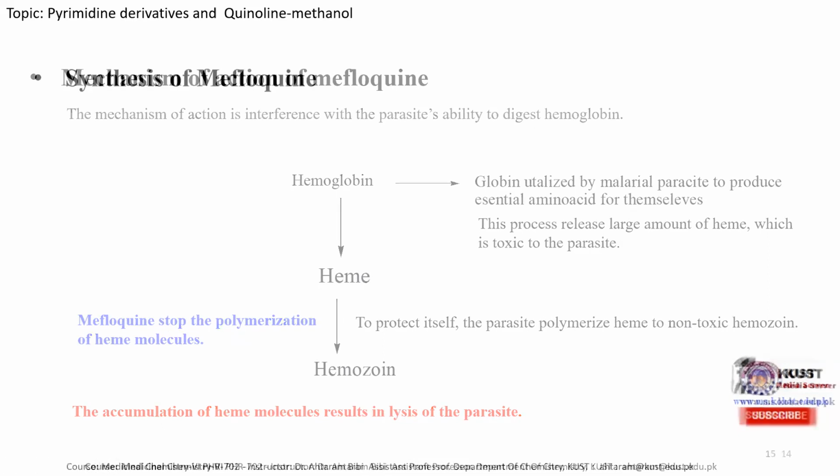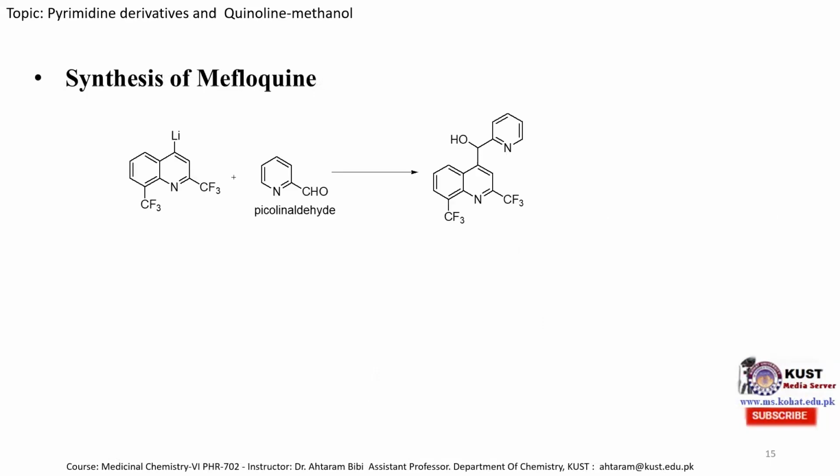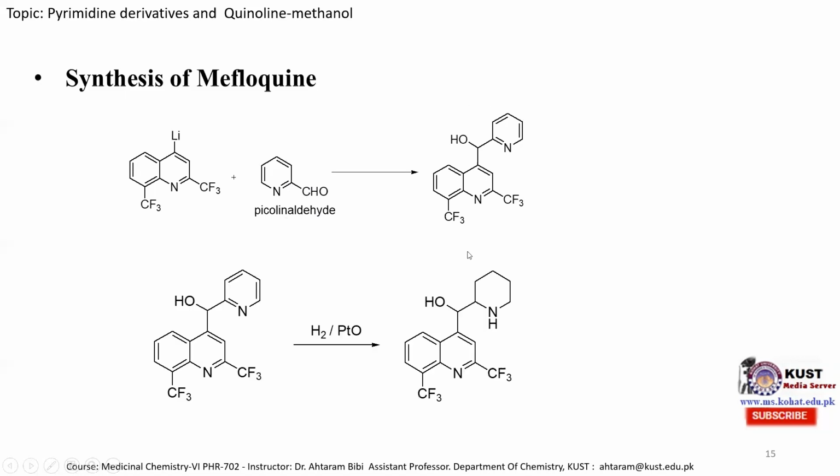Now the synthesis of mefloquine, how we can synthesize mefloquine. Here the steps are mentioned. The mefloquine molecule can be synthesized by using this quinoline molecule, which is substituted at the 2 and 8 positions with a trifluoromethyl group, and at the 4 position with lithium. So lithium carries a positive charge and this carbon carries the negative charge, and when it is treated with picolinaldehyde, this carbon atom attacks this carbonyl group, converting the carbonyl group to an alcohol.